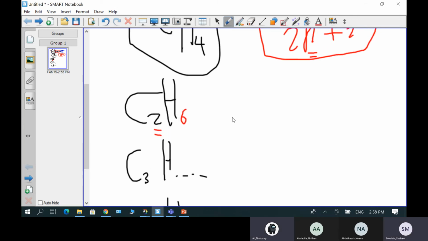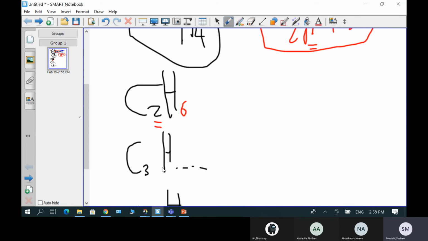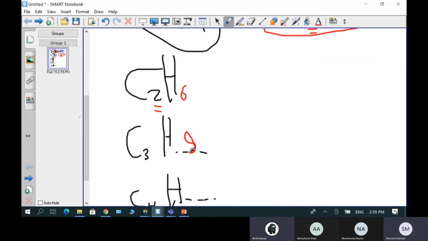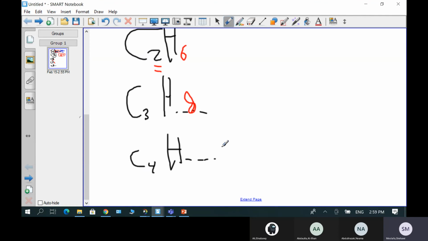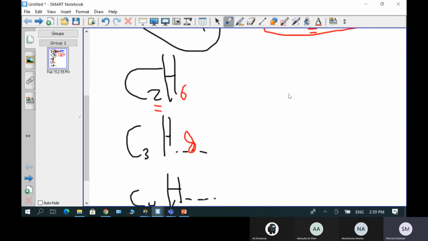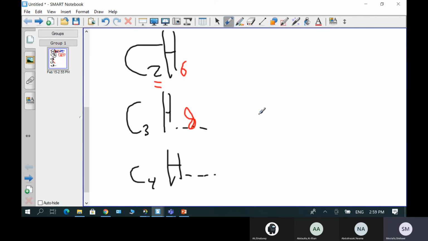It will be 8. 3 times 2 is 6. 6 plus 2 is 8. Bravo. 8. The last one will go to Abdullah Al-Aithan. 4. Apply the equation. 2 multiply. Abdullah, what would you write here?